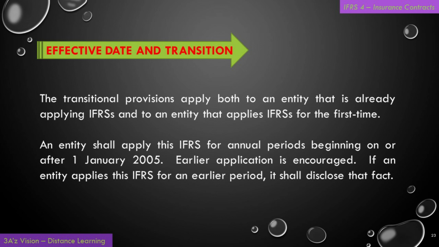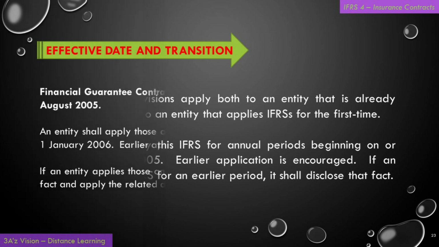The transitional provisions apply both to an entity that is already applying IFRSs and to an entity that applies IFRSs for the first time. An entity shall apply this IFRS for annual periods beginning on or after 1st January 2005. Earlier application is encouraged. If an entity applies this IFRS for an earlier period, it shall disclose that fact.